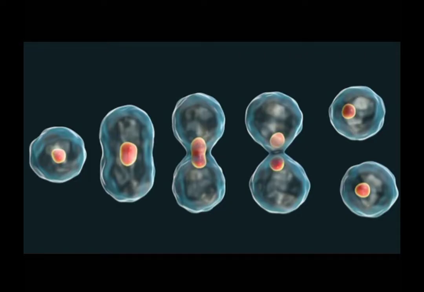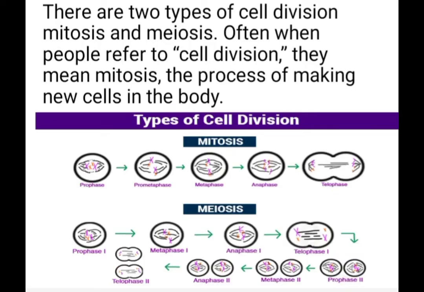Cell division is fundamental to all living organisms and required for growth and development, or ang paghahati ng cell natin. As an essential means of reproduction for all living things, cell division allows organisms to transfer their genetic material to the offspring, at ang paglilipat ng kanilang genetic material sa kanilang mga supling. There are two types of cell division, mitosis and meiosis.